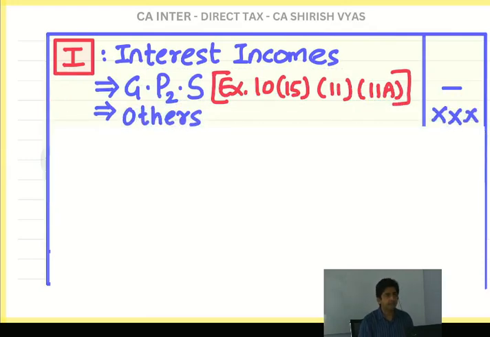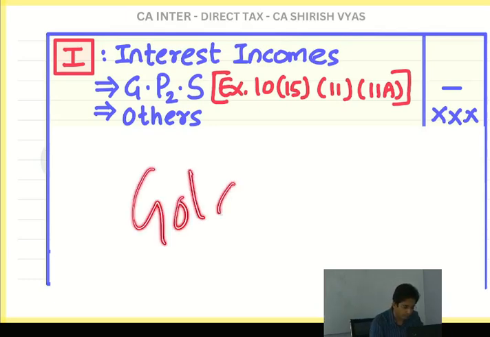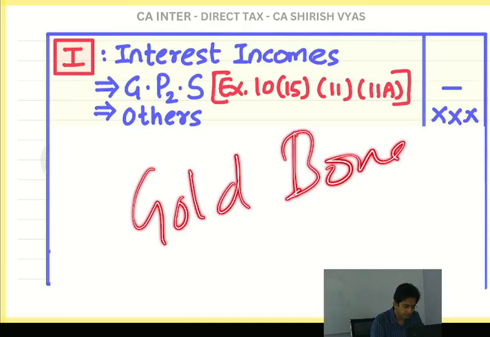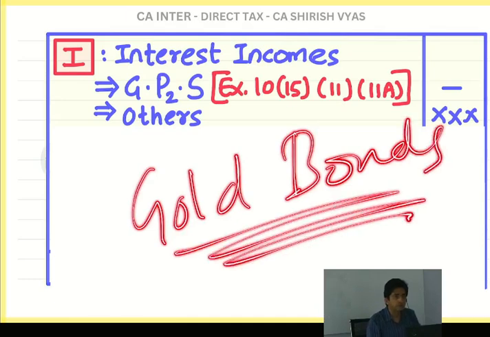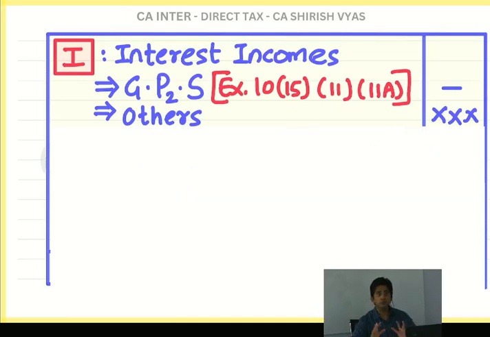Can you see GPS? GPS is a short form. Under GPS, there are certain items of interest income which are tax-free. I'll tell you the full form. Look, G for gold bonds. Interest on gold bonds. You know what gold bonds are? In this, you have to invest gold. Generally you invest money, but gold bonds are bonds where you will give your gold to the government.